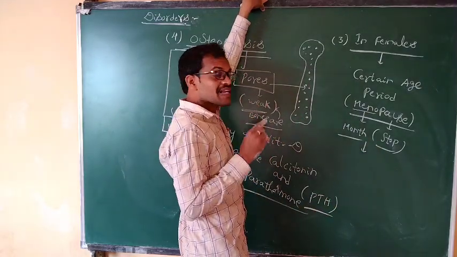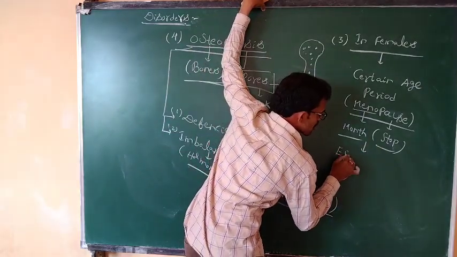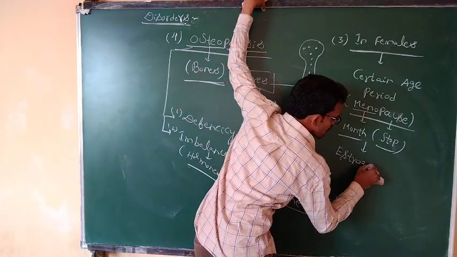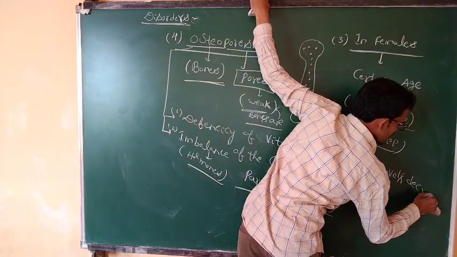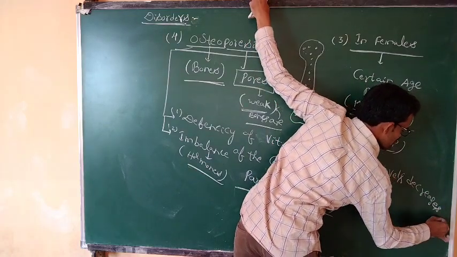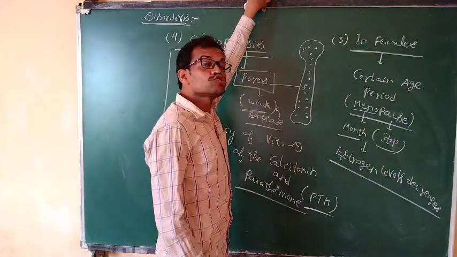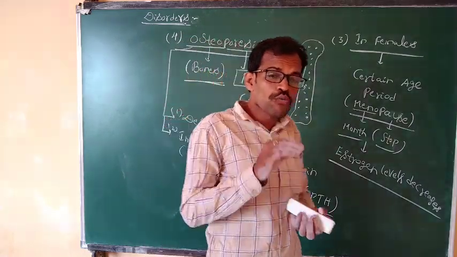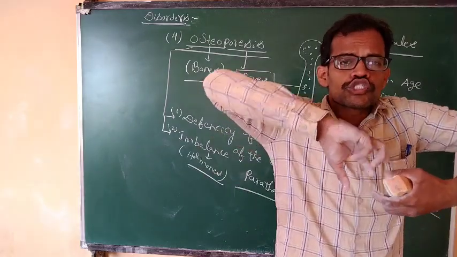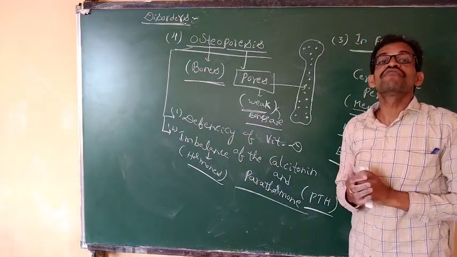Whenever the menstrual cycle is stopped, estrogen levels decrease. The estrogen hormone is responsible for the strength of the bones in the female.